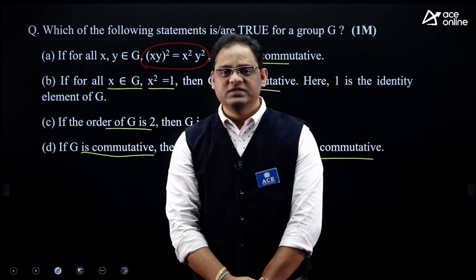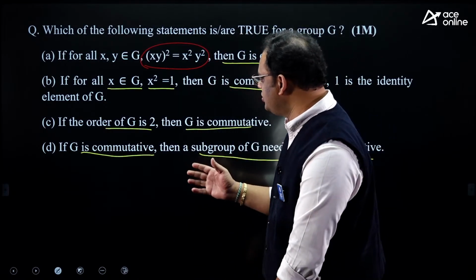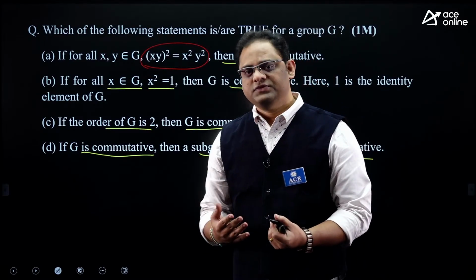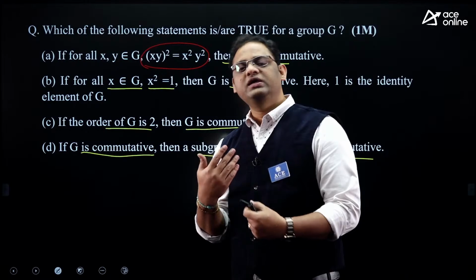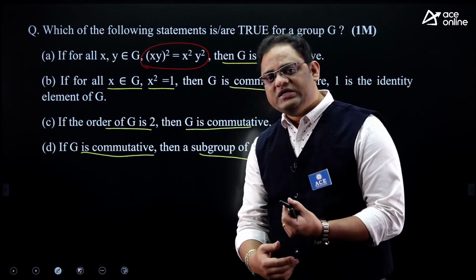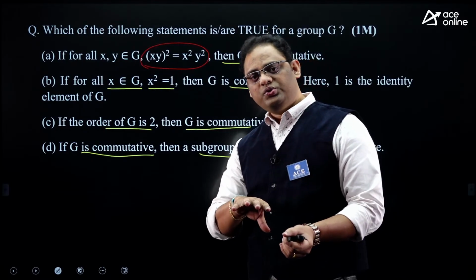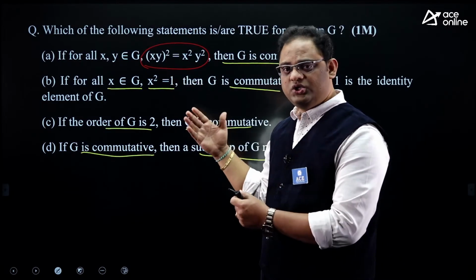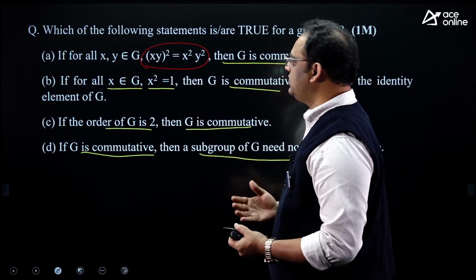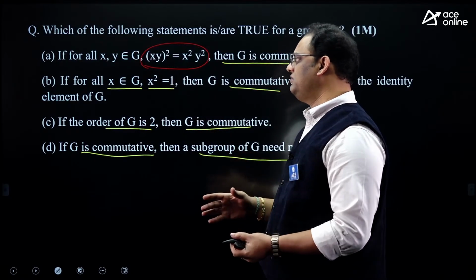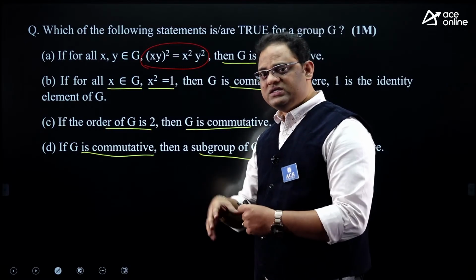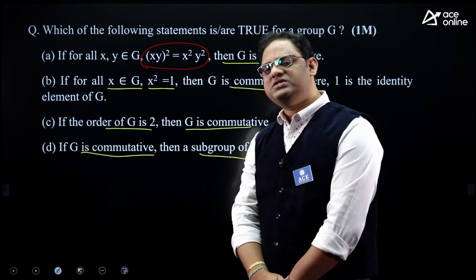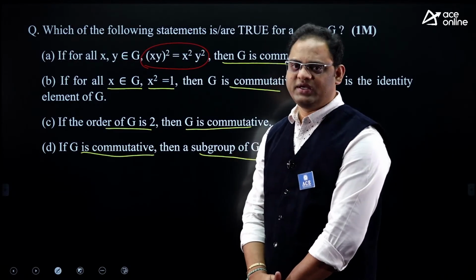But if you observe the recent paper, we got a question that is related to the statement of a theorem. So now the trend is such that you should understand the theorems and how to derive the statements. In the theorem statement, (xy) whole square, you should clearly understand that it is nothing but xy star xy. Star is the binary operation. The binary operation is the heart of an algebraic structure, right?